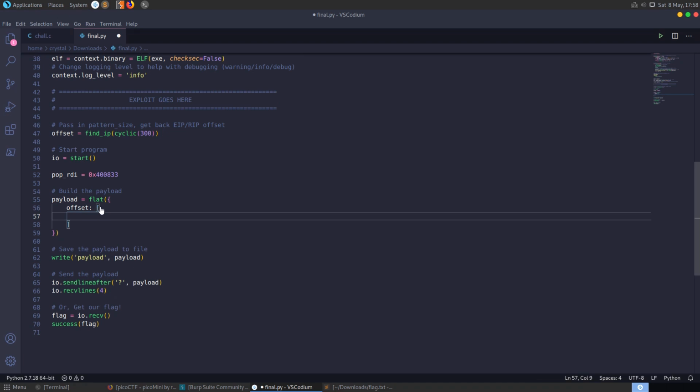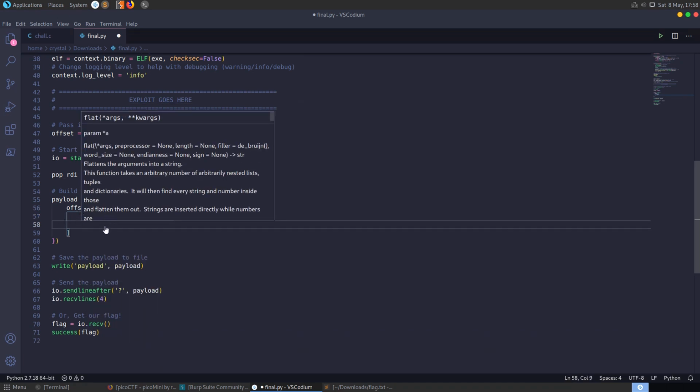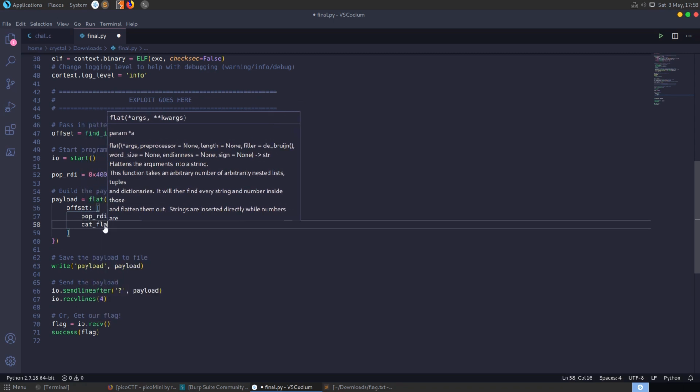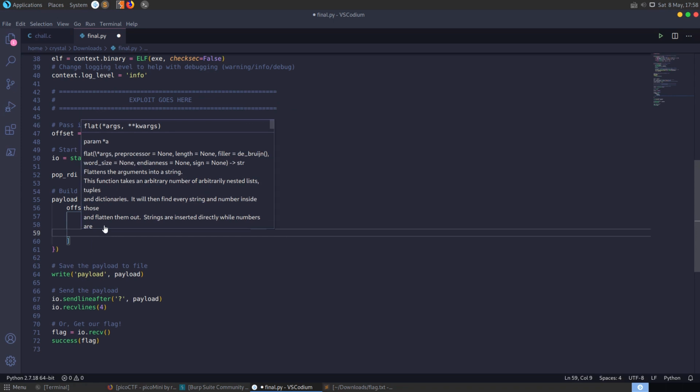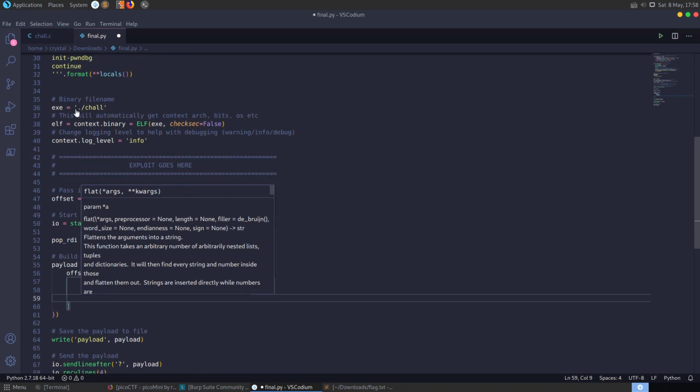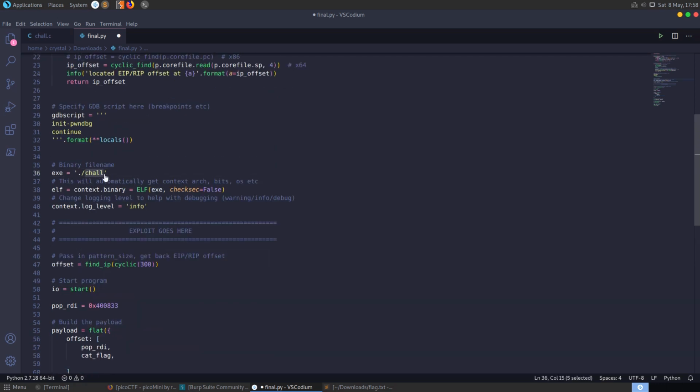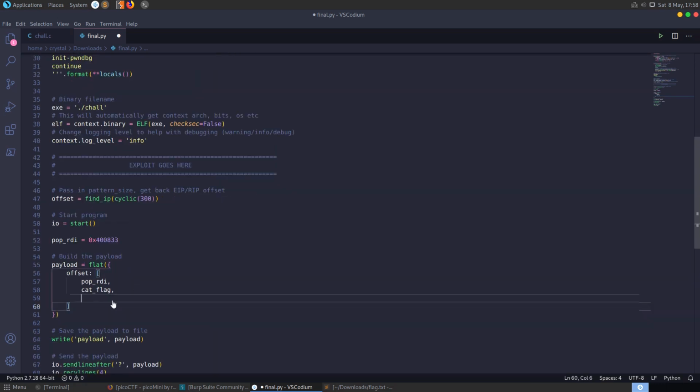we'll send a list instead, and we want to pop RDI, and what we want to pop into the RDI is going to be the string, so it's going to be our cat flag string, and then we're going to call system. And we could find the address of system quite easily, but because we're loading the binary in PwnTools, we can actually just say here elf.symbols.system, and that'll do the same thing.